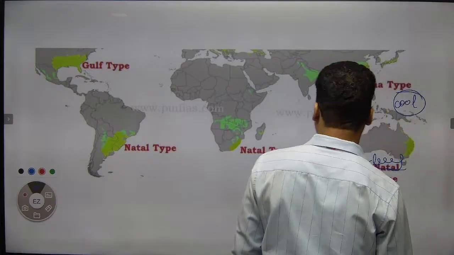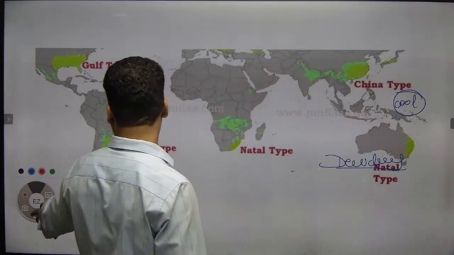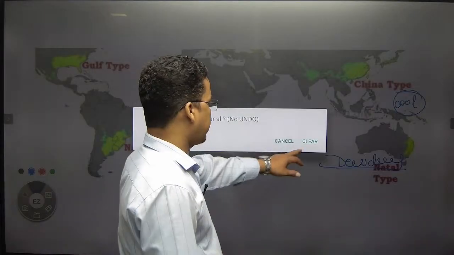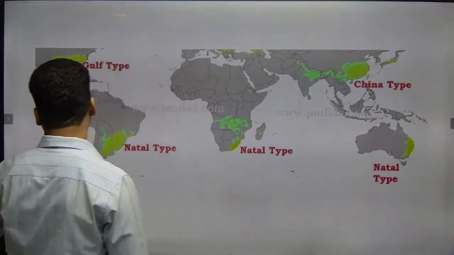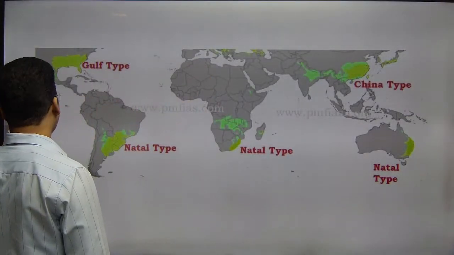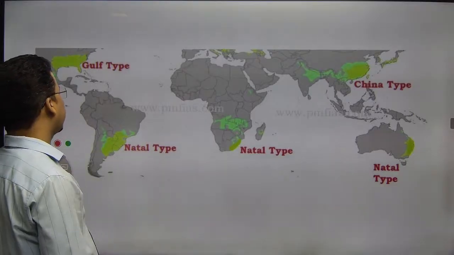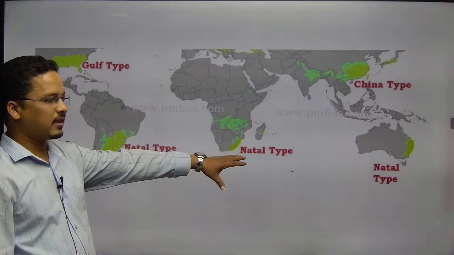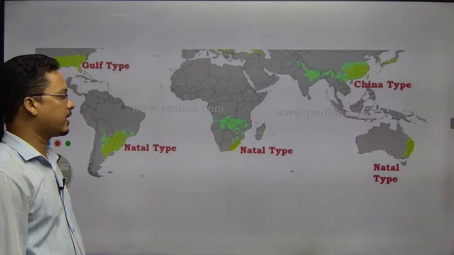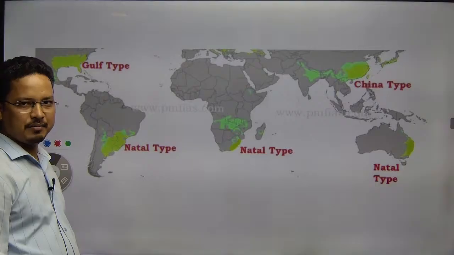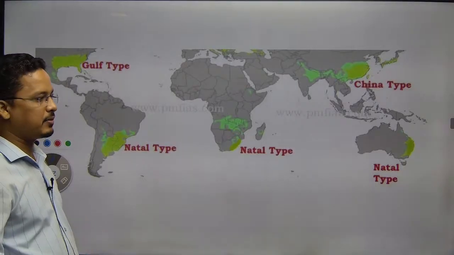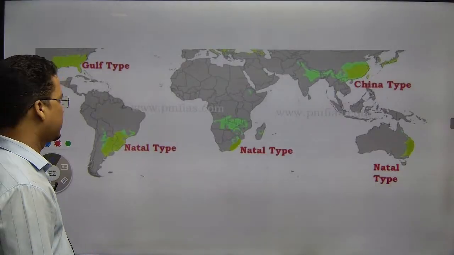Okay, so that will be there. Next, this is how we talk about the China type of climate. And this is Natal in the southern hemisphere. This is also the Natal type of climate, having the same features as I discussed for the China type of climate, right?